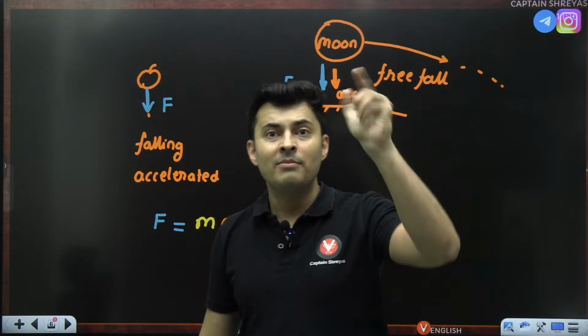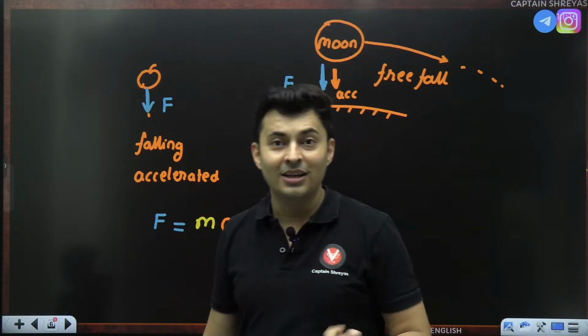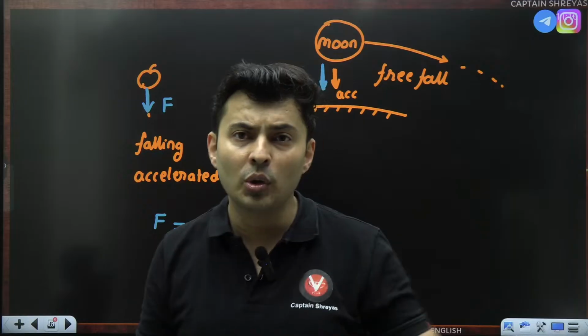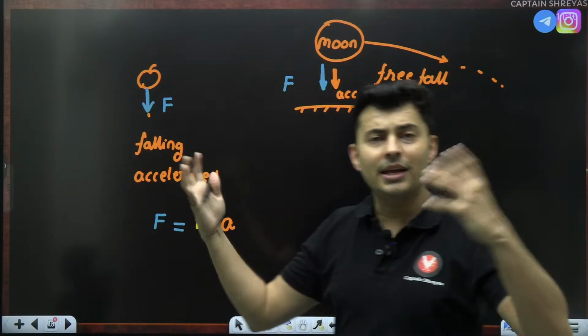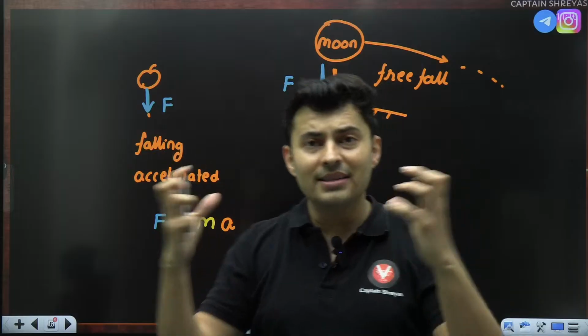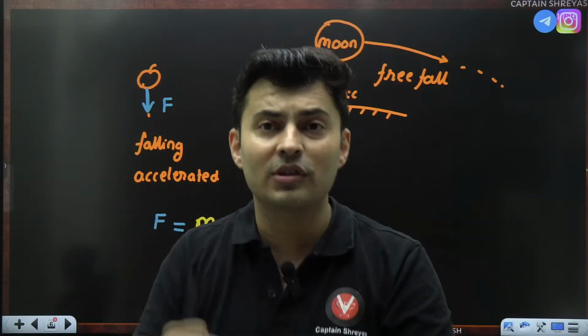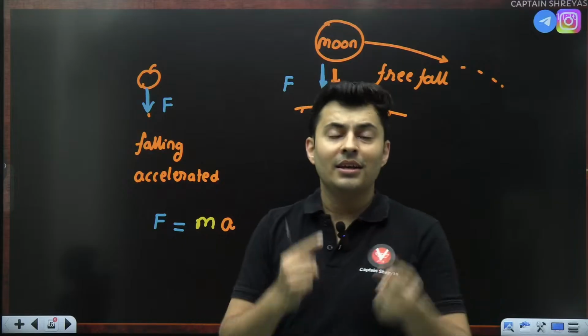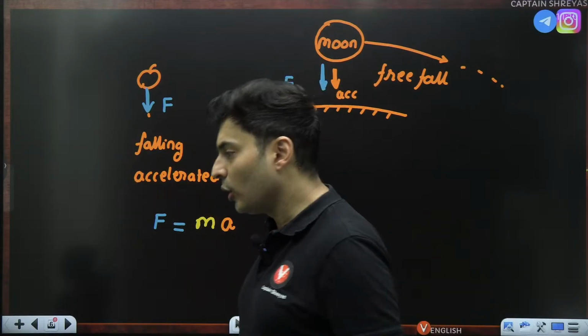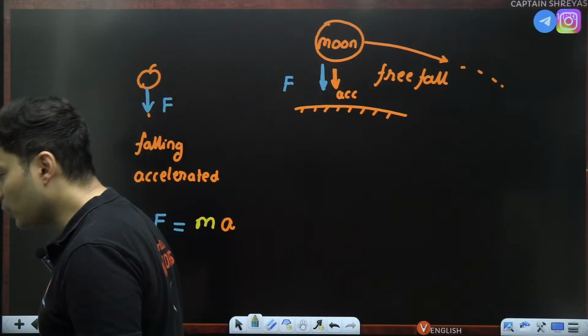Then he thought maybe even the sun attracts the earth, and he was able to finally conclude that any masses anywhere in the universe always end up applying a force on each other. And this mysterious force back then, he then labeled it as gravity or gravitation. I hope this is clear.